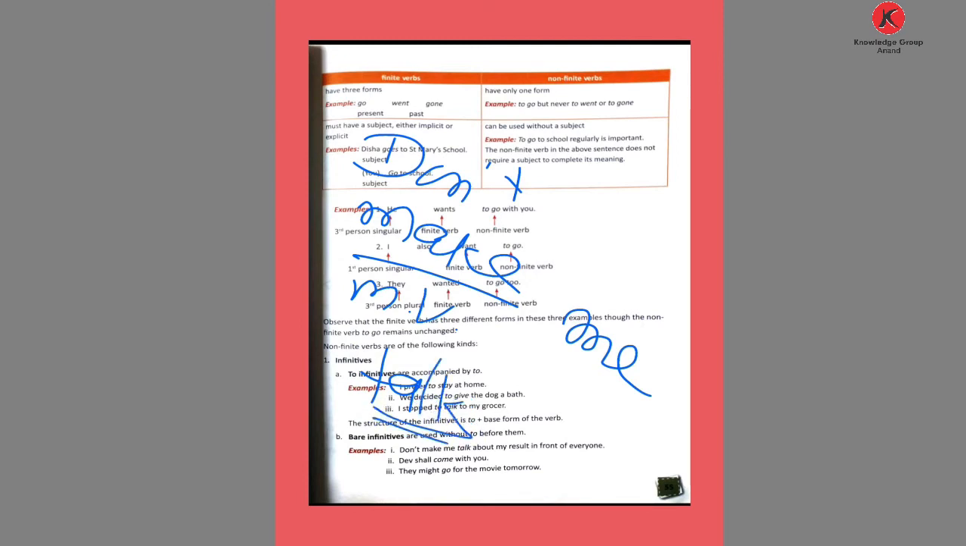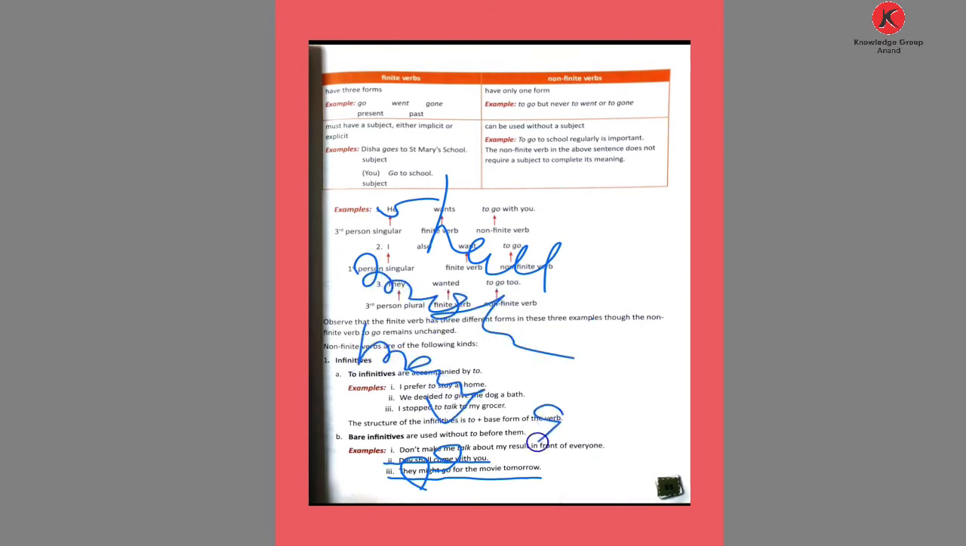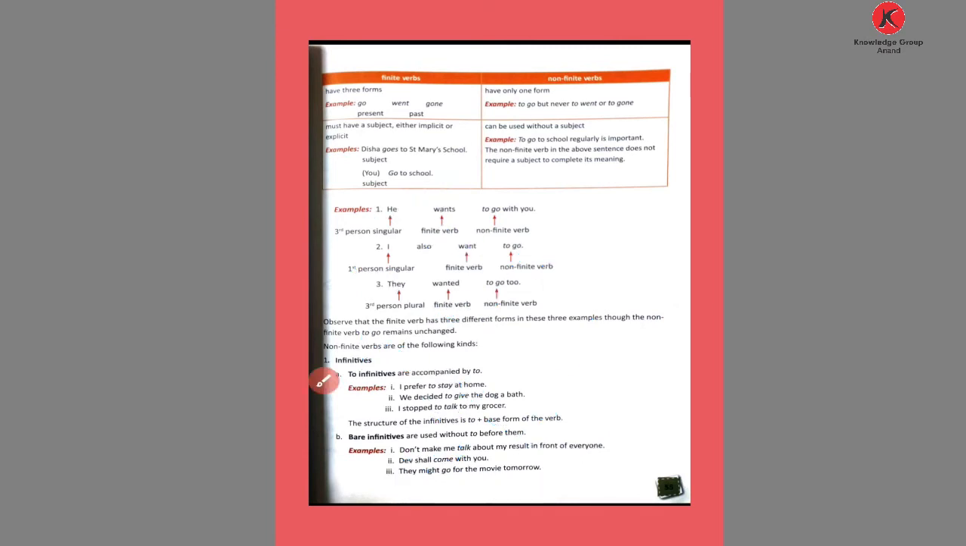To talk. We only use this verb as a bare infinitive, so you remove the "to". Don't make me talk about my result. Then the bare infinitive is used after modals: they shall come with you, they might go for a movie tomorrow. Using the word shall, what follows? The bare infinitive. With might and may, too, the bare infinitive is used.